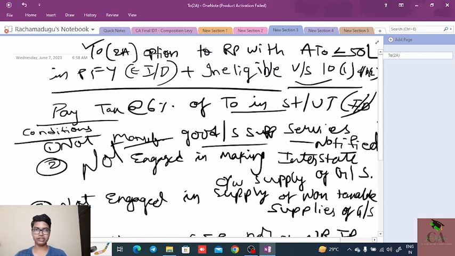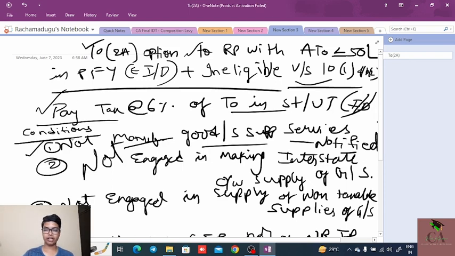Next, we are going to discuss about the section 10 subsection 2A, that is the option to the registered person with aggregate turnover of less than 50 lakhs can opt for the compensation scheme, even though he is ineligible under section 10(1) and section 10 subsection 2. He can pay the tax at the rate of 6% of the turnover in the state or union territory. For that, he needs to satisfy the following conditions.